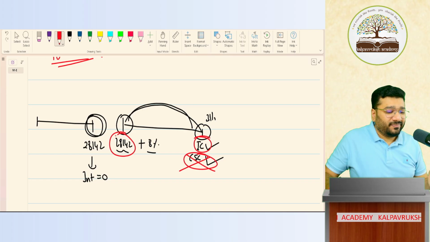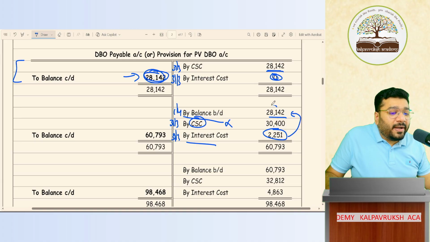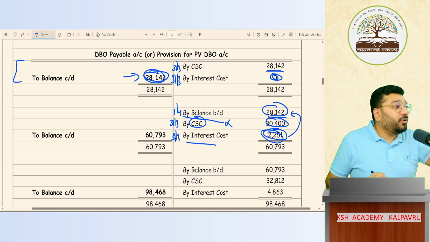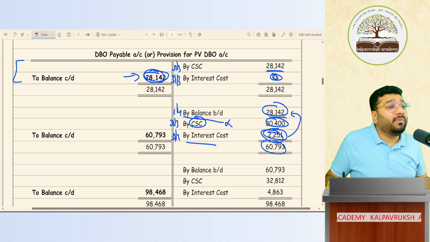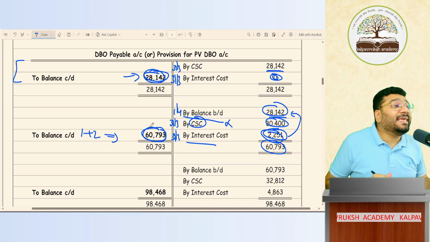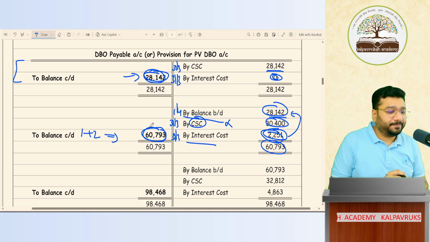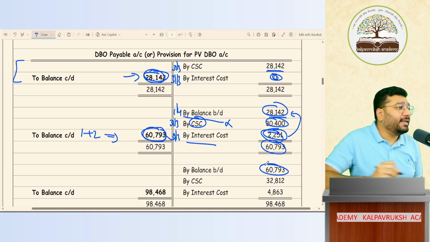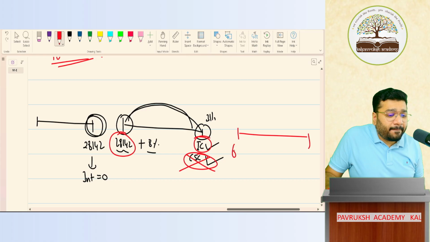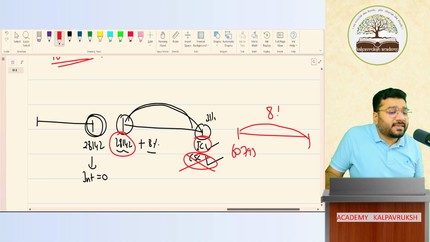Tell me. So now 28,142 is the opening balance. On that, interest, then the current year's current service cost. Both put together, all three put together, what is my total liability towards the employee? 60,793. So adding year 1 and year 2 together, this much money I owe to the employee. Okay, not okay? That becomes the opening balance of the next year. Now, in the third year, the opening balance is how much? 60,793.